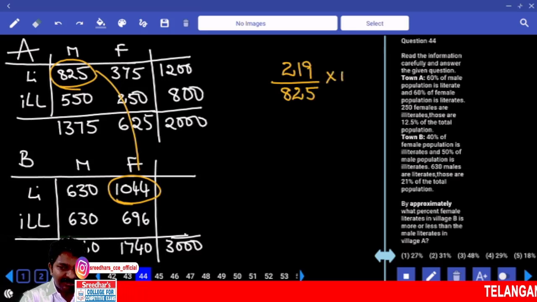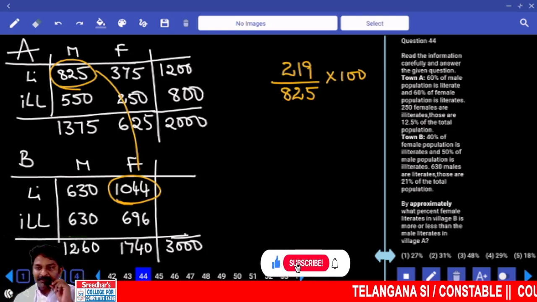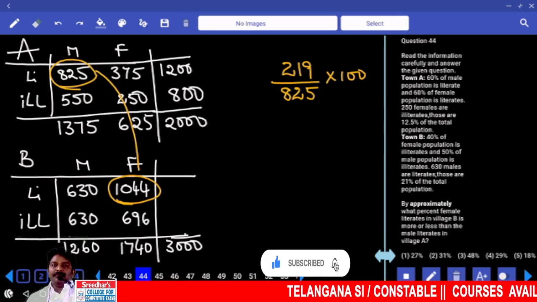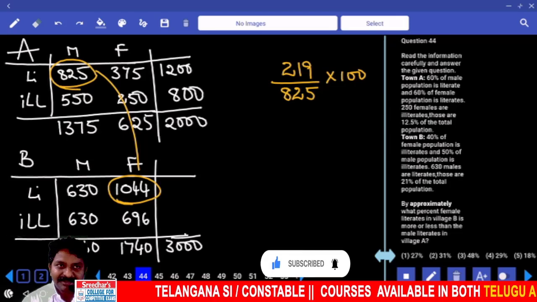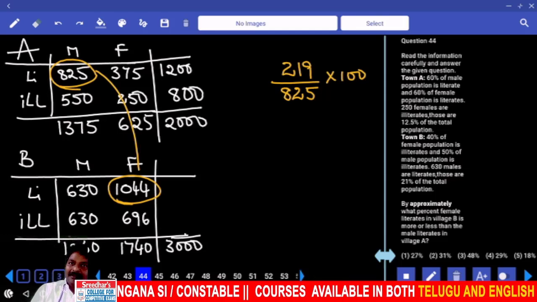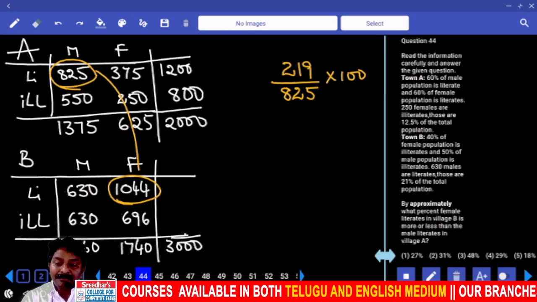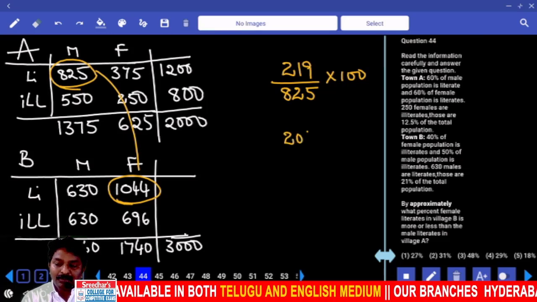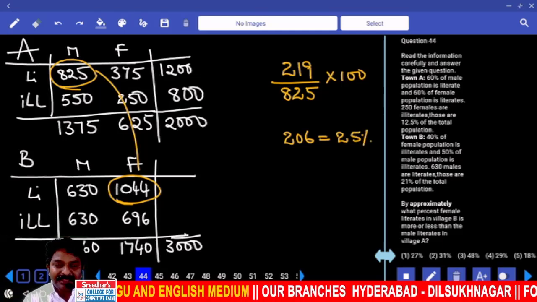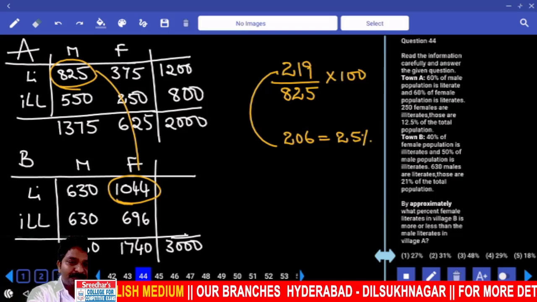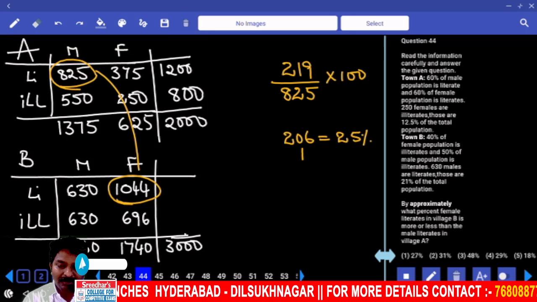825. Percentage into 100. What is 50% of denominator? 412. Point something, forget about point something. 412. Again, what is half of that? 206 is equal to 25%. Agreed? Numerator is how much more?